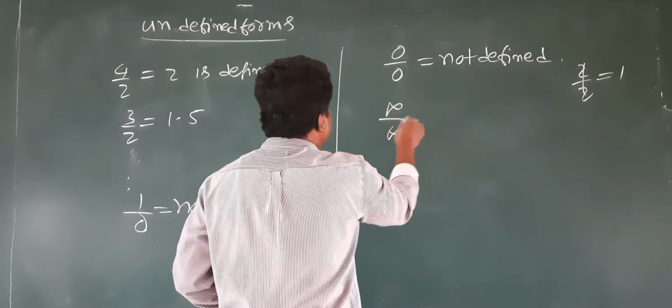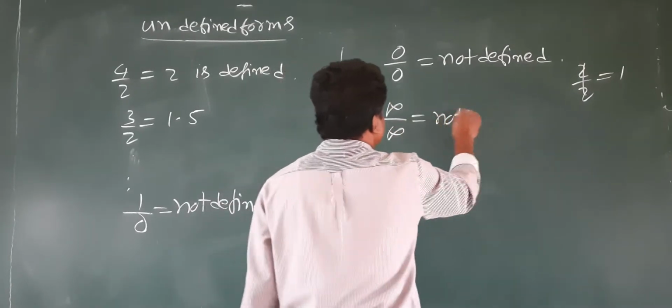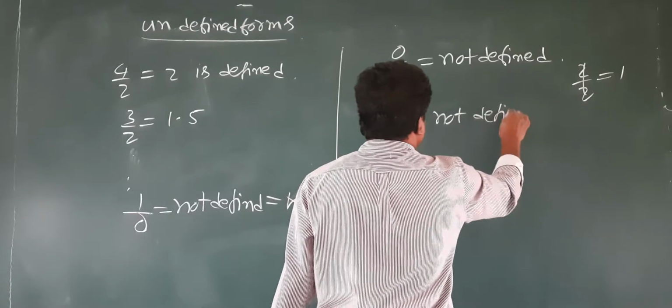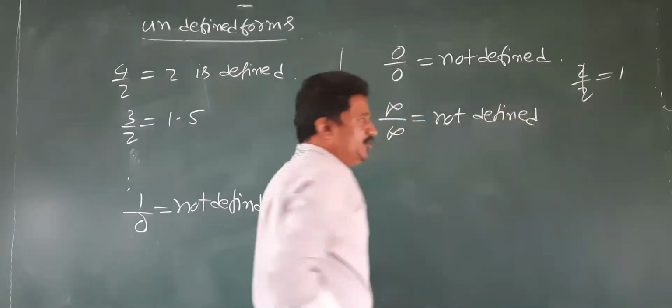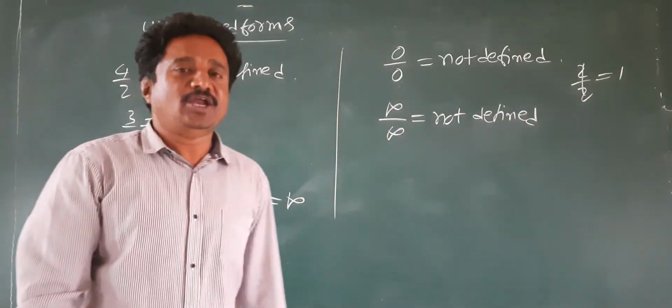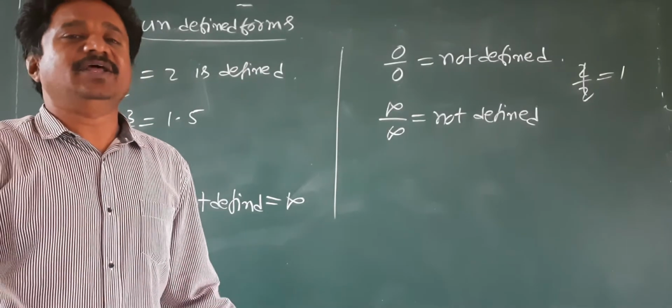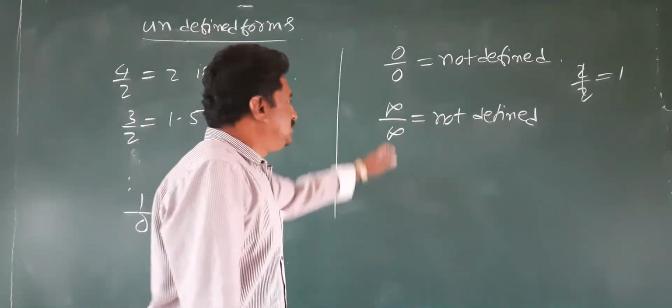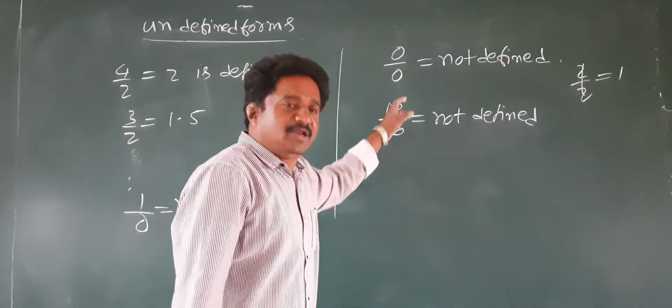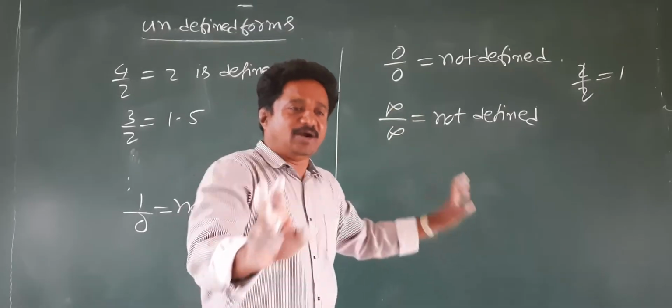Infinity by infinity. Not defined. So I give one example, students. Is this work possible? Dividing infinity by infinity possible? No, not possible.